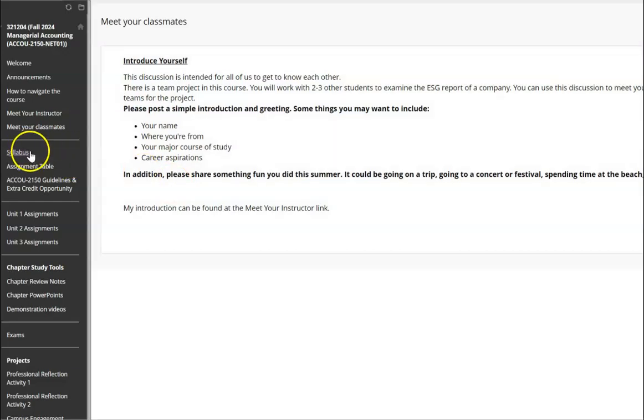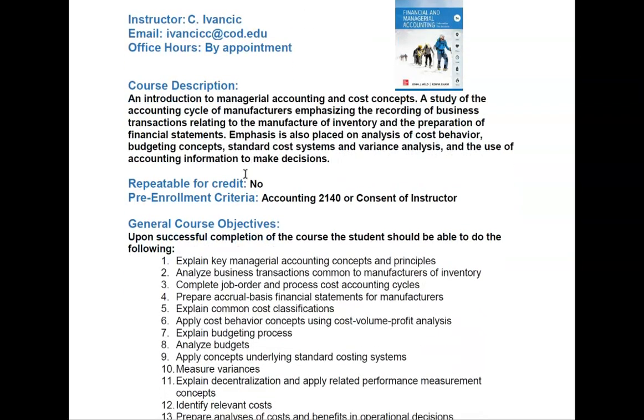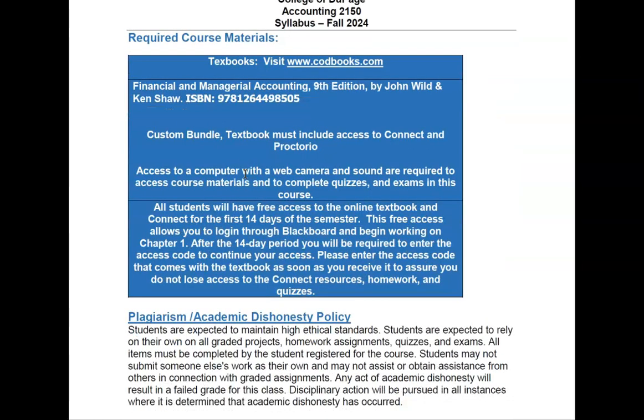Okay, and then next is the syllabus. And I know you know to read it, so I won't go through everything. Just a couple of things. Here's my email. Please feel free to email me. If you want to speak by phone, if you want to have a Zoom meeting where we can talk about concepts, work on problems, just reach out to me. I'm happy to do that. Some students email me a couple questions a week as they're going through homework. They don't understand why something's wrong or why something's right sometimes. They're not sure. I love when students reach out to me, so please don't hesitate to do that.